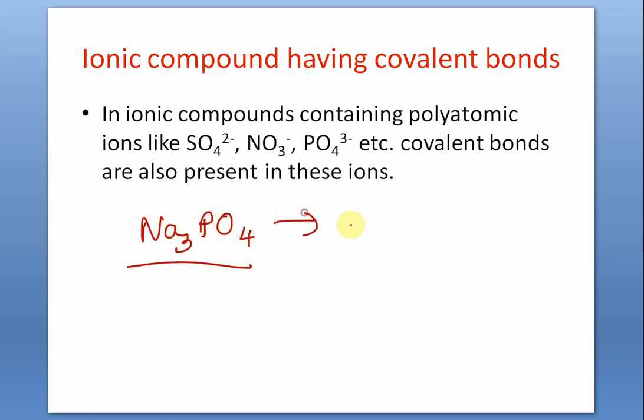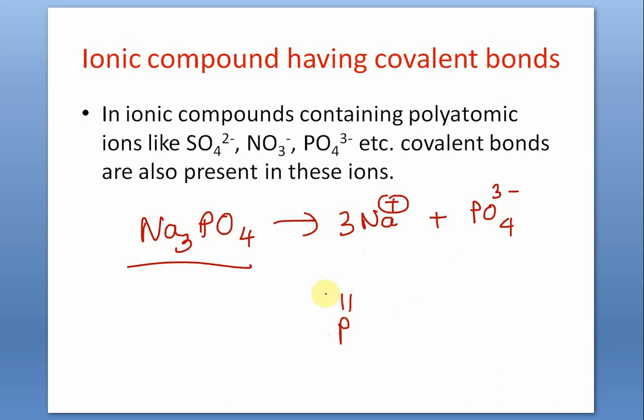So this is an ionic compound. Basically, it is an ionic compound. They contain ions. So it contains sodium ion and phosphate ion. And this is a polyatomic ion. In polyatomic ions, the atoms are bonded by covalent bond. So I am just doing this for fun.